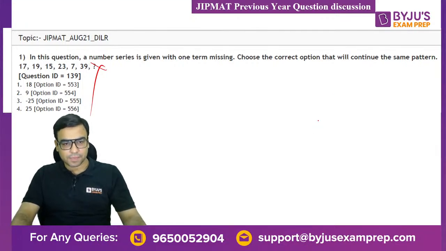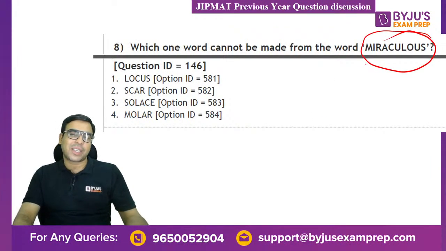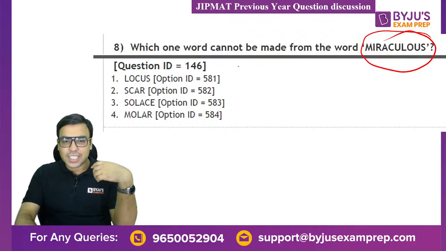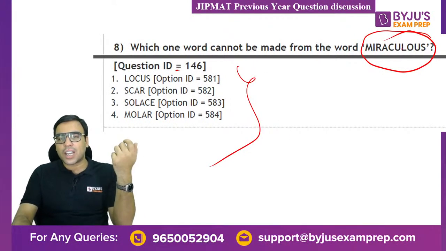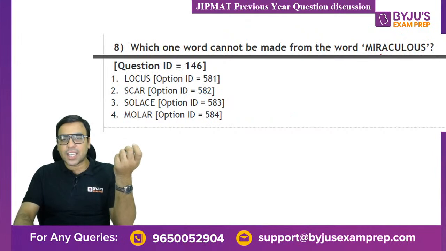Okay, now the next one is which word cannot be made from the word miraculous. This is also basically a simple question. Just find out the words which are not there in these. You can find out very easily. So let's say LOCUS: L is here, O is here, C is here, U is here, S is here. So this cannot be the answer. SCAR, scar is there.